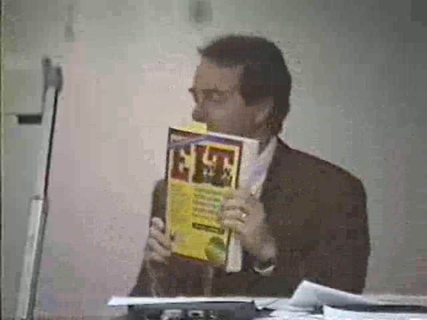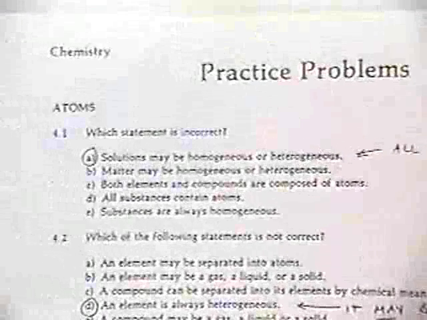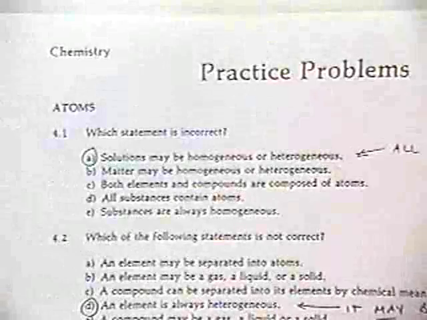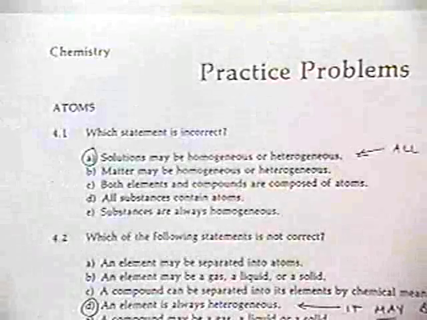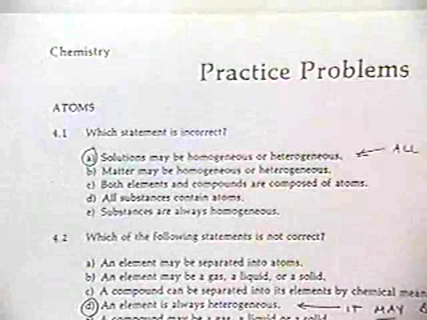Also, you may want to purchase something that looks like this, the EIT Review Manual. It has about 3 chapters related to chemistry with lots of worked out solutions to practice problems. So there's a lot of material out there to help you learn your chemistry. I happen to have some other practice problems that I've gathered over the years, and we're going to go through these rather quickly because you have them in your notes. I'm just going to skim through them and help you see how we do these various things.